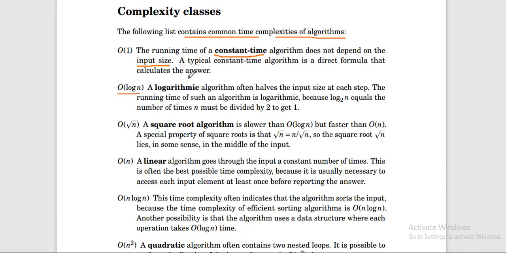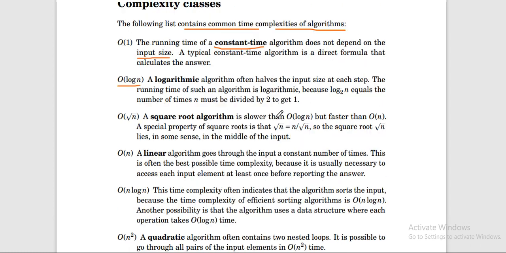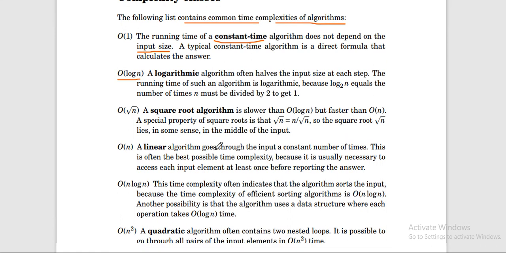So let's start with O(1). Okay, it means we are going only once in the code. The running time of a constant time algorithm does not depend on the input size, and this is basically when you do not have any loop, you are just doing a simple process, and that's it. Or you have a loop which iterates only once, so that will also give time complexity O(1). Now O(log n). These are arranged in increasing order, so that will also be easy to understand.